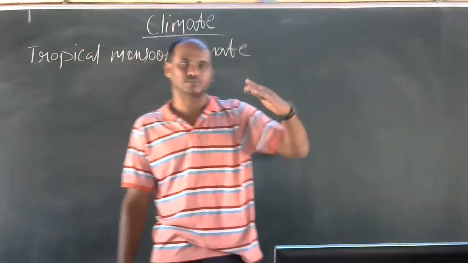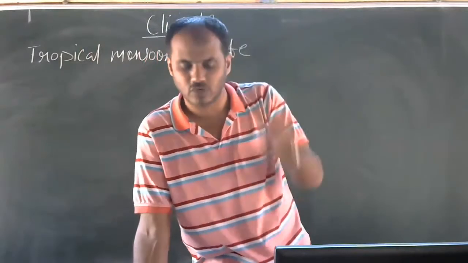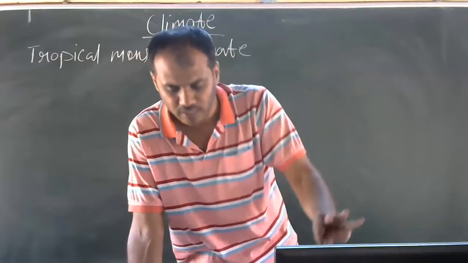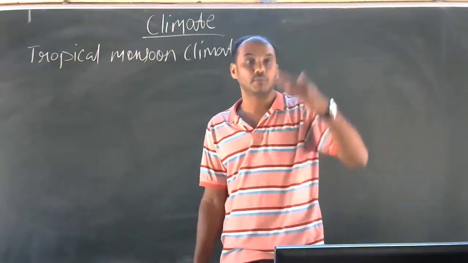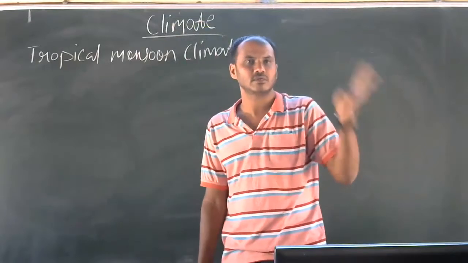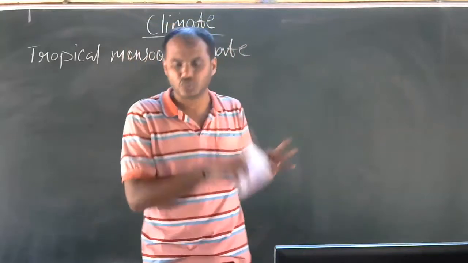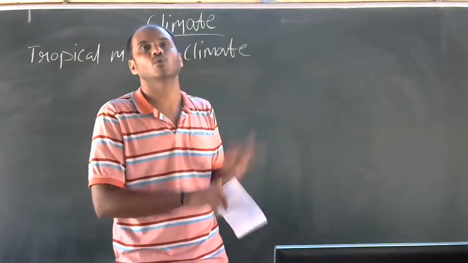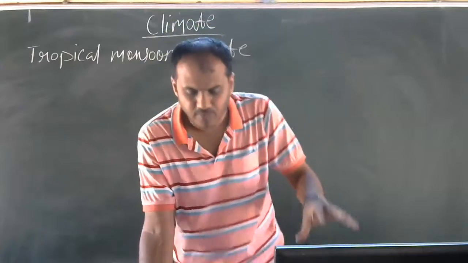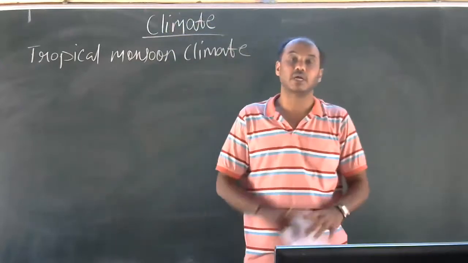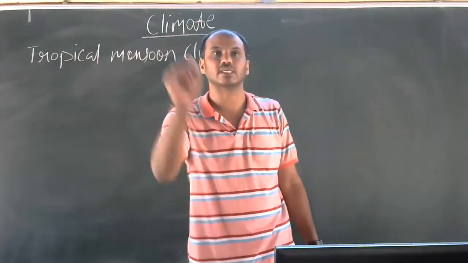Now we will first study the main characteristics of the climate. The main characteristics of the climate are hot and moist summer, and cool and dry winter. Remember, these are the main characteristics of the climate: hot, moist summer, cool and dry winter. But there is a diversity in the climate of a state.